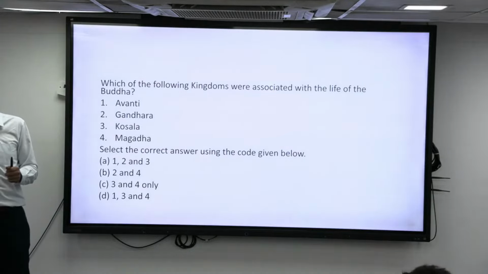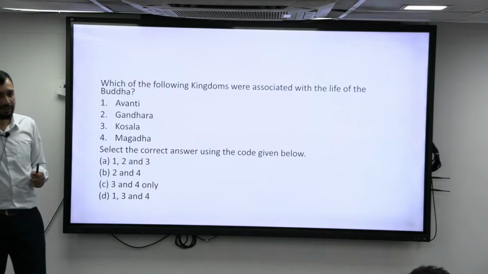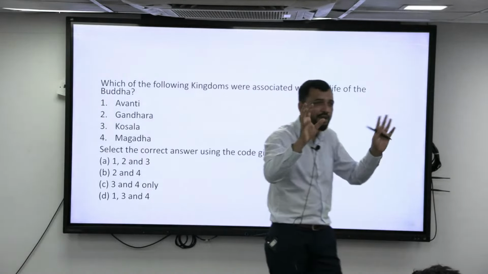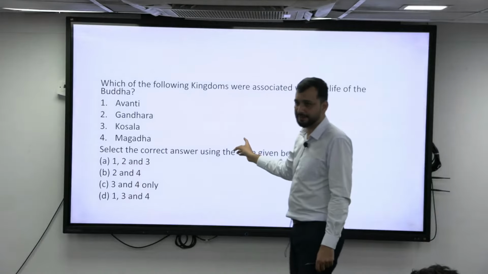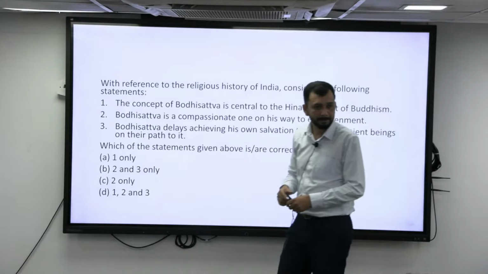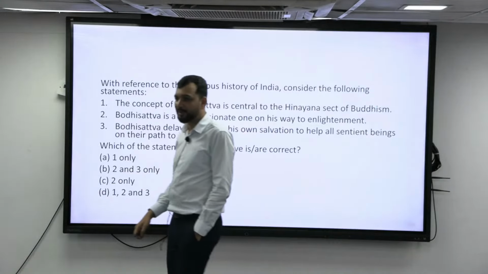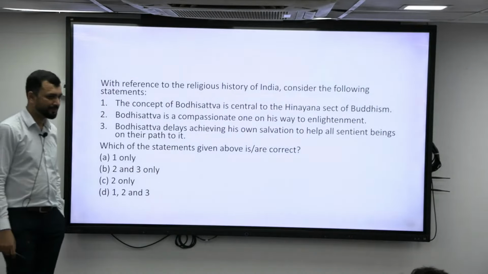Who was the king of Vatsa? Who was the king of Koshala? Who was the king of Avanti? Who was the king of Magadha? Right? Similarly, if you know the important kings who were actually ruling at that point of time, then if a contemporary kind of question is asked about them, it will be easy to understand. Parsinjit, Pradyota, Udayana, Bimbisara. Okay.